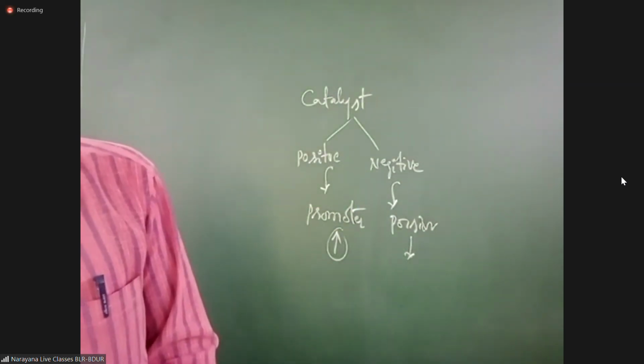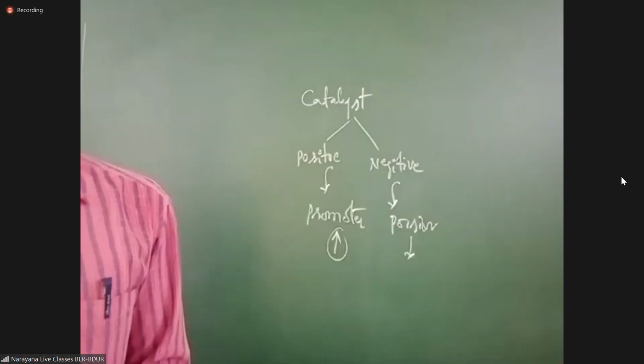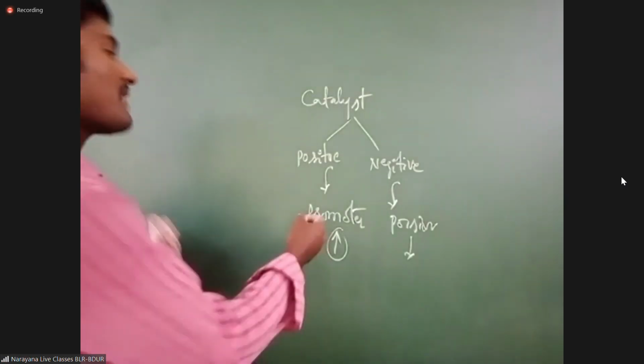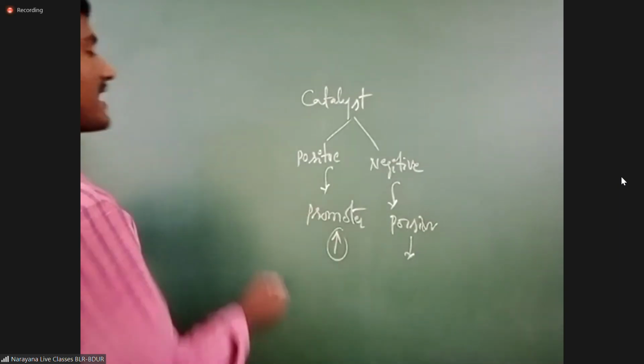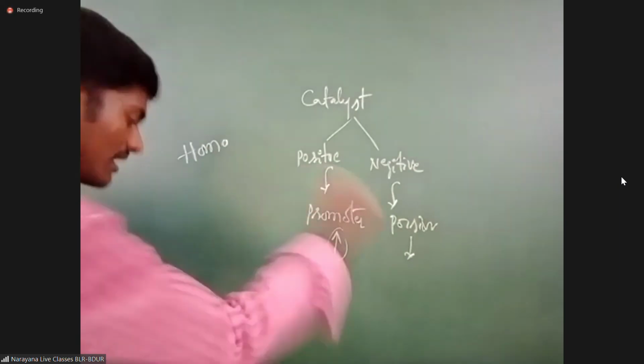Is it clear or not, students? Clear. Next, classification of catalyst. In this classification of catalyst, again, homogeneous and heterogeneous catalysts are there. You know very well. Homo in name only is there.